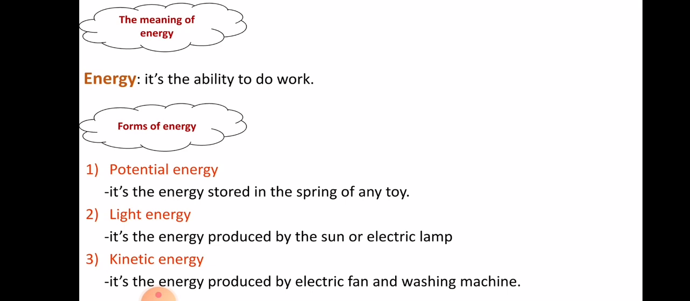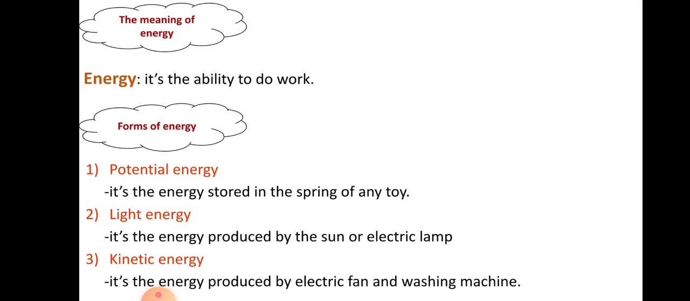The second form of energy is light energy, and we all know that its main source is the sun. So light energy is produced by the sun or an electric lamp. The third form of energy is kinetic energy. Kinetic energy is produced by electric fans and washing machines.